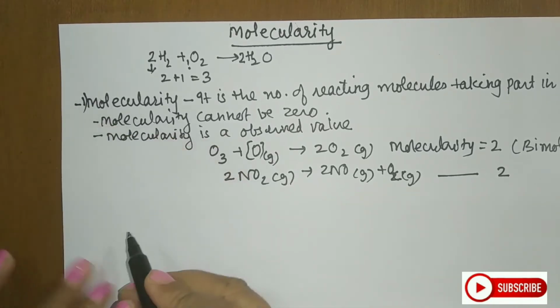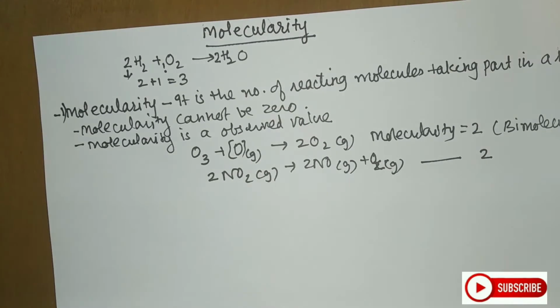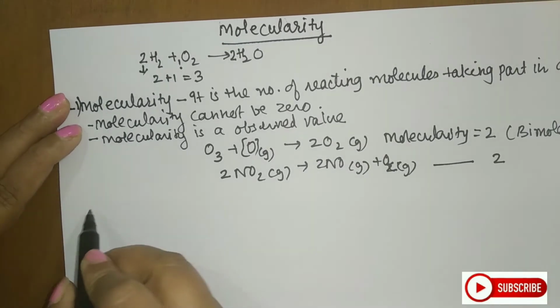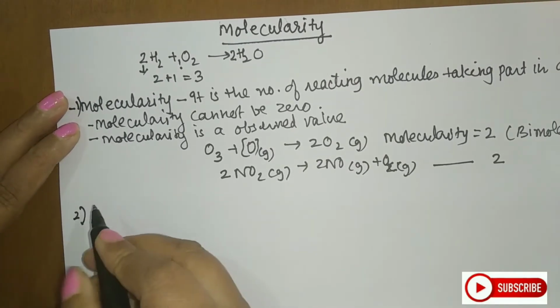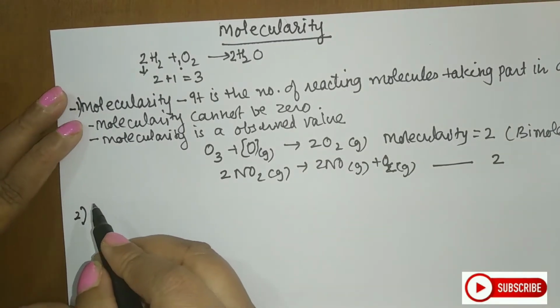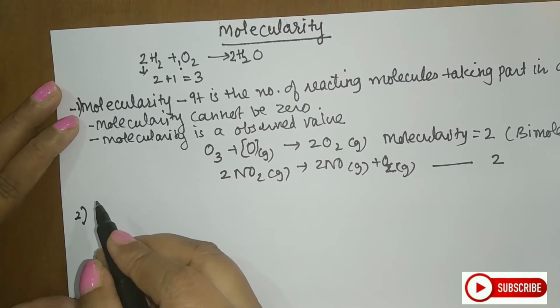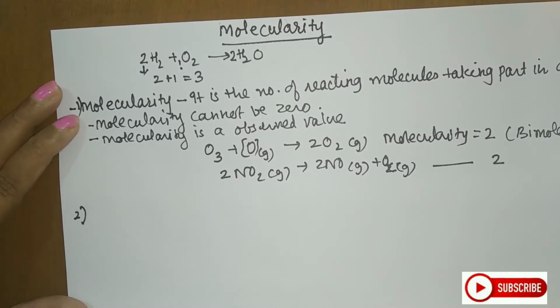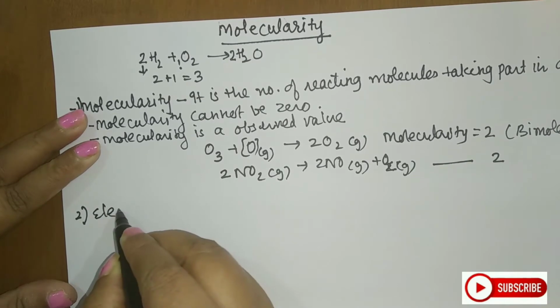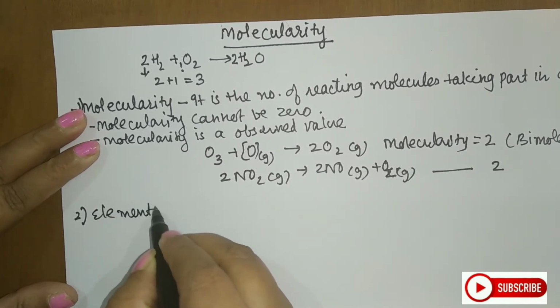After knowing what is molecularity, let us move on to the simple steps we usually use for reactions. So students, the next very important thing is the meaning of an elementary reaction. So let us see what is an elementary step.